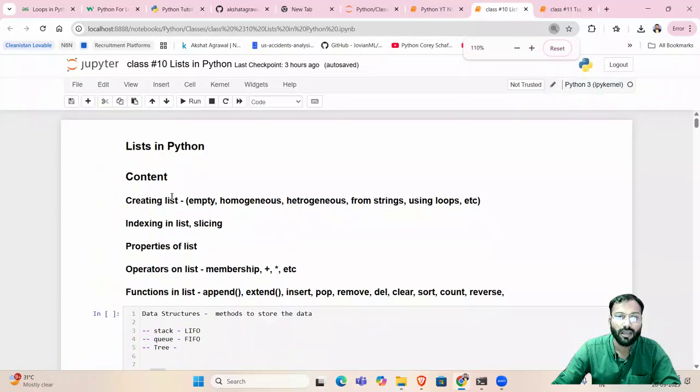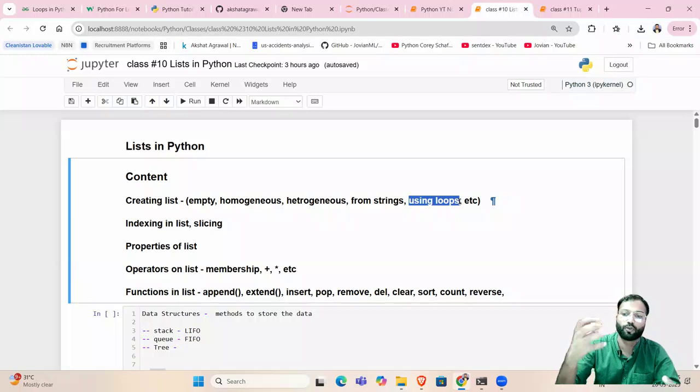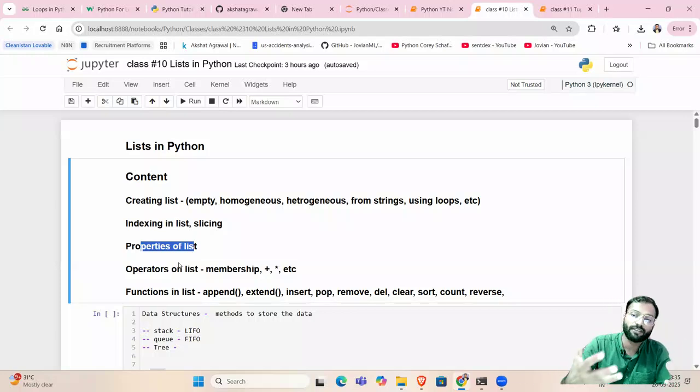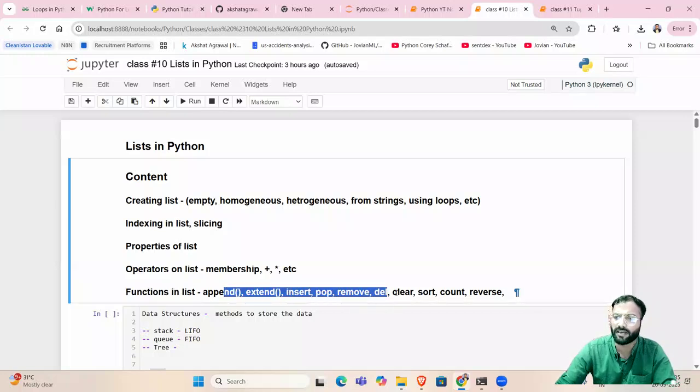How do we create a list, an empty list, homogeneous list, heterogeneous list? How do we create a list from strings? How do we create a list using loops or from user inputs? Then indexing in list, slicing, properties of list, when do we use it, applications. We will mostly understand the application of the list, operators on list like membership operator, plus, multiplied, etc. And then some inbuilt functions on list, right? Append, extend, insert, pop, remove, delete, clear, sort. There are so many functions, right?